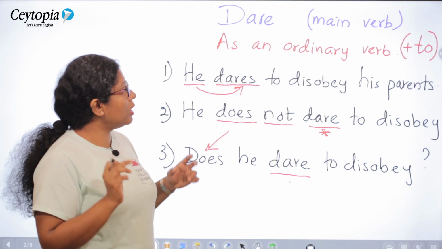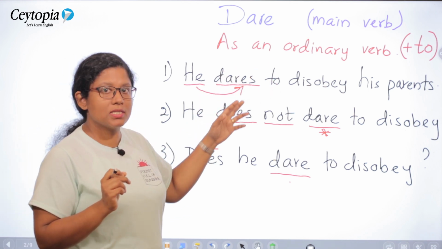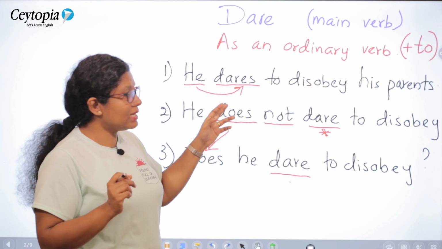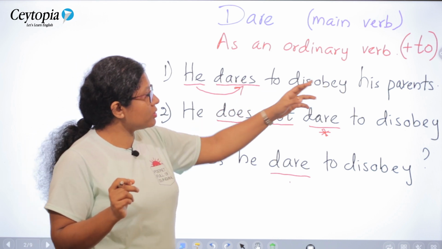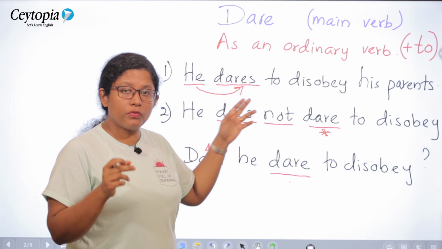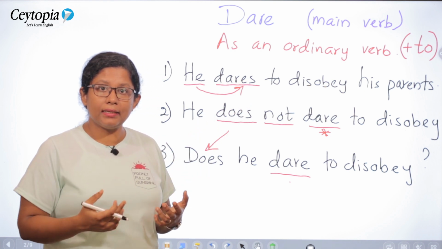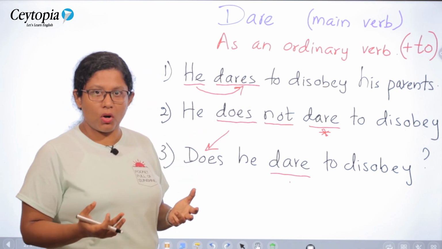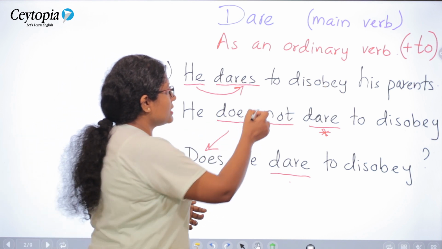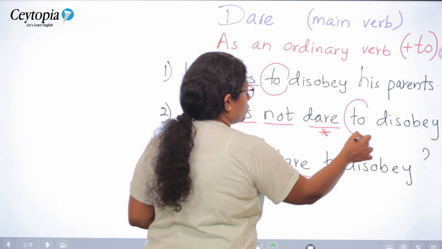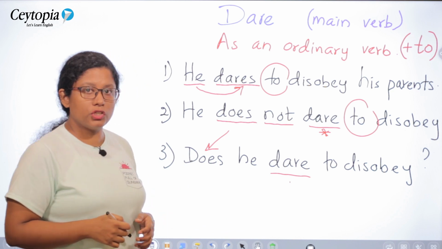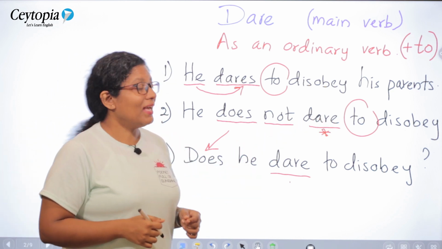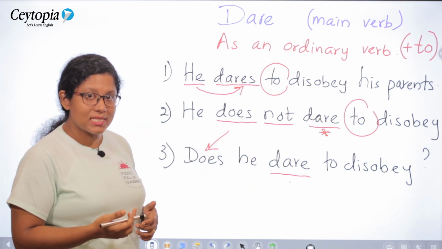When you use the verb dare as a main verb in your sentences, it is always accompanied by the preposition to. But of course, when you use it in the spoken English, you can omit it if you want. But grammatically, you always have this preposition to, or as you can call it infinitive to, dare to. Let's take a look at few more examples.